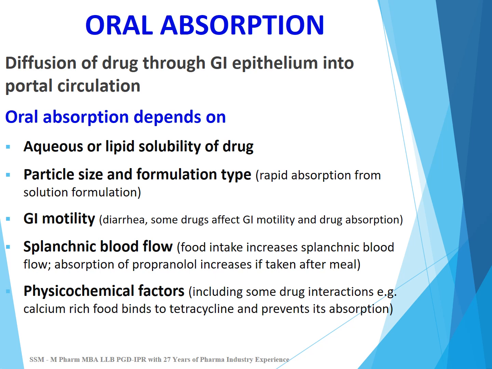Next factor is GI motility, or gastrointestinal motility. Like in diarrhea, many drugs are not properly absorbed, and drugs which increase GI motility will decrease the absorption of certain drugs. Next factor is splanchnic blood flow, or blood flow to the liver. Food intake increases the blood flow to the liver, and an example is propranolol, whose absorption increases when it is taken after a meal, because the meal increases blood flow to the liver, so more drug will be absorbed.